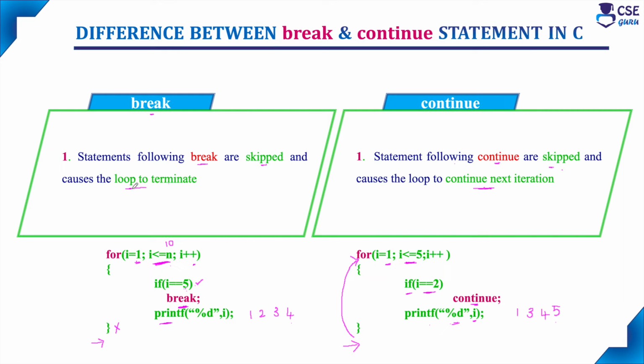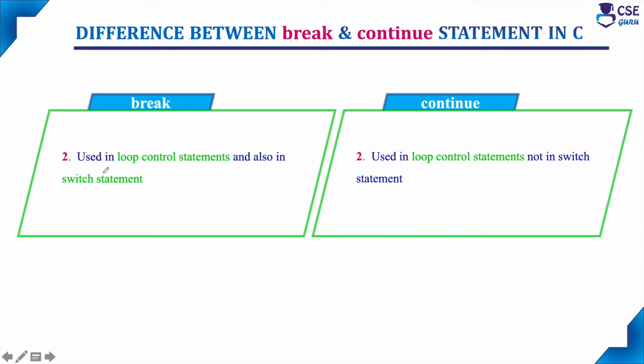The break statement will terminate the loop after skipping the remaining statements. The continue statement will continue to the next iteration after skipping the remaining statements. Second difference: the break statement is used in loop control statements as well as the switch statement. But the continue statement is used only in loop control statements, not in the switch statement.